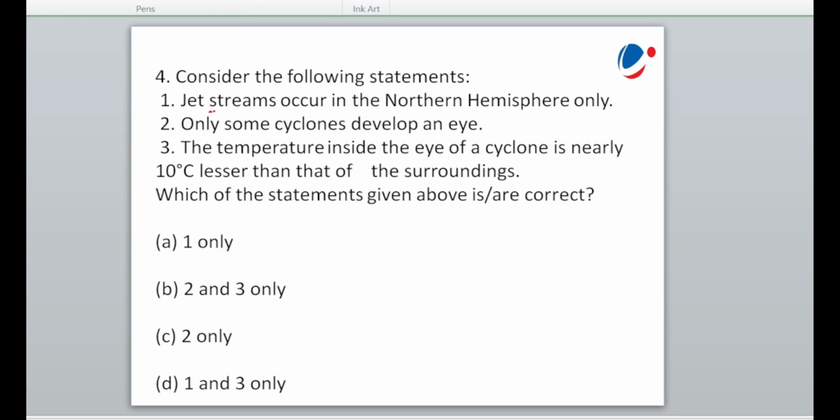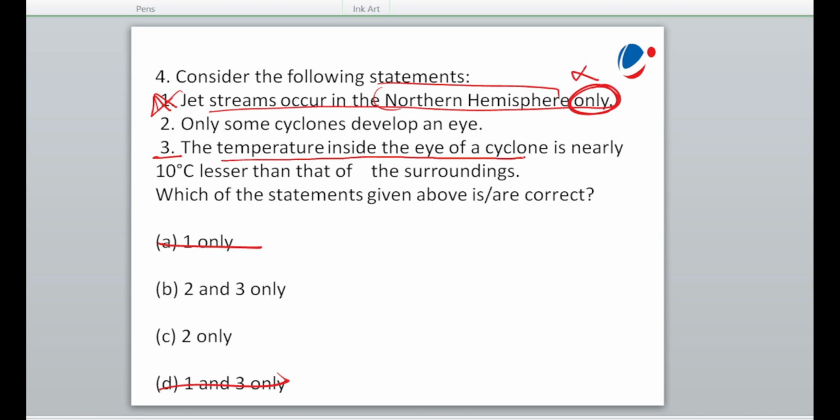Consider the following statements. Jet streams occur in the northern hemisphere only. This term 'only' is an absurd, vague term. If it is in the northern hemisphere, why not in the southern hemisphere? That cannot be, so this statement we can outrightly reject. So remove 1. Now we will have 2 and 3. 2 is correct, so we don't even need to check it. Now consider 3.